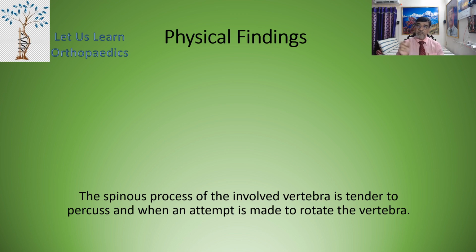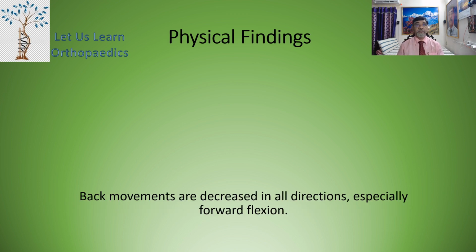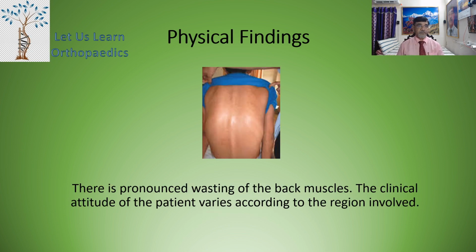And when an attempt is made to rotate the vertebra, it causes pain. Back movements are decreased in all directions, especially forward flexion. Now there is a pronounced wasting of back muscles. The clinical attitude of the patient varies according to the region involved.